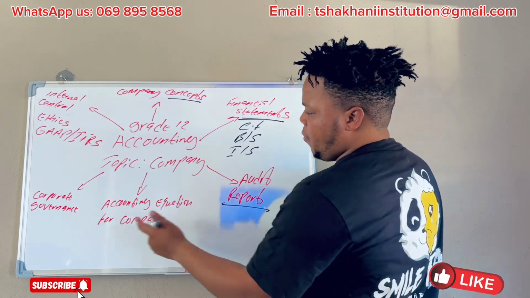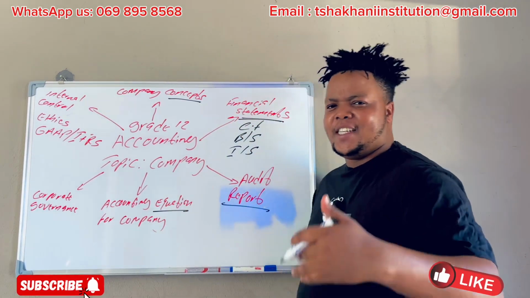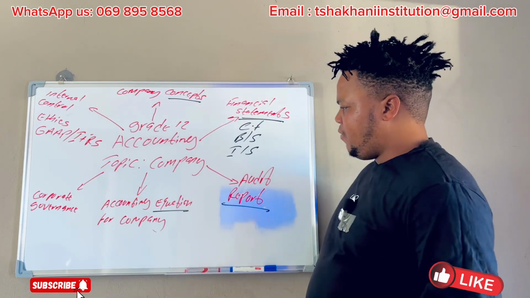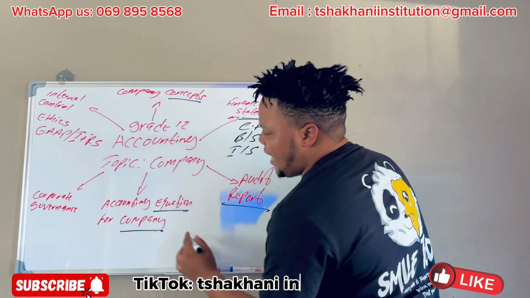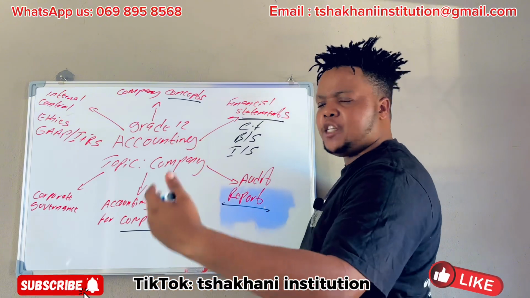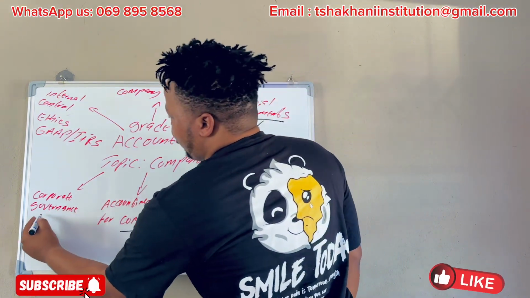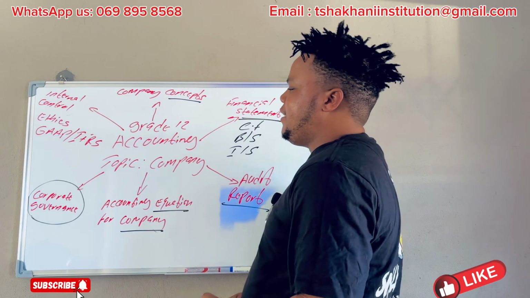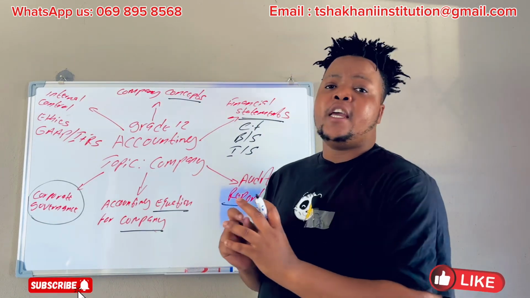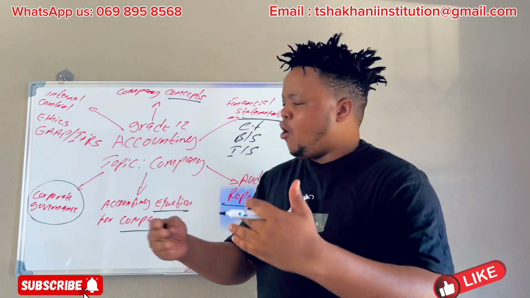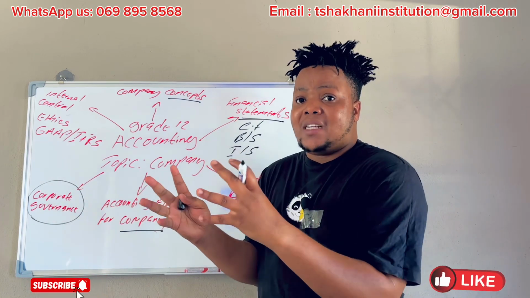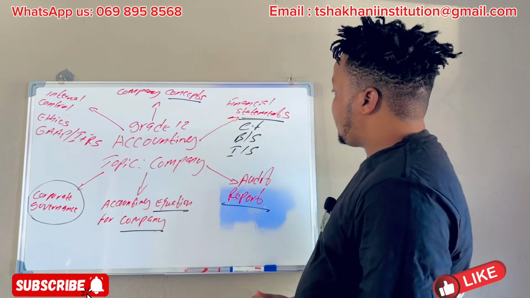And then we are going to deal with the accounting equation. You did the accounting equation from grade 10, even grade 9 and 8, but here, on the companies, we are going to focus on the accounting equation based on companies. And then we also have what we call corporate governance. That's where we are going to deal with a lot of things, much more about the concepts, answering, explaining, giving ideas, knowing how to govern a company.